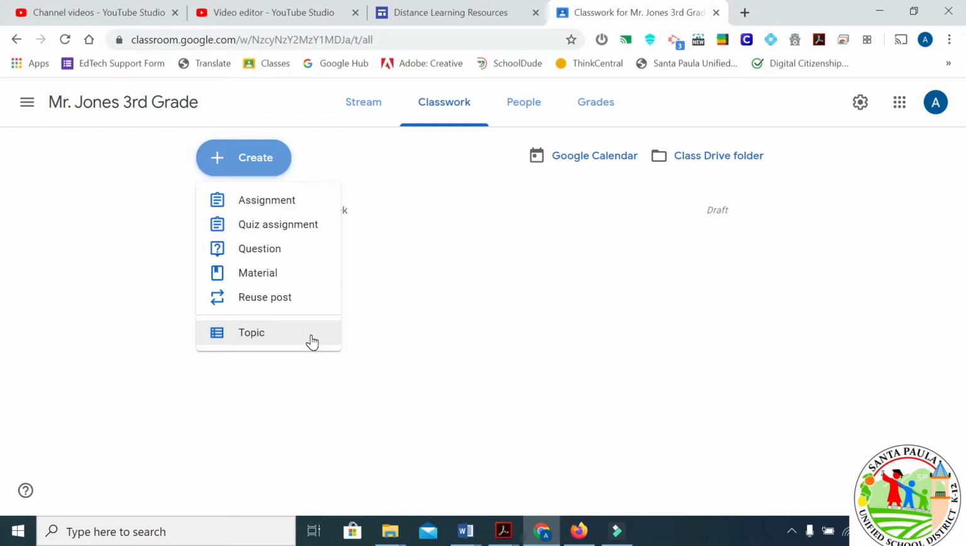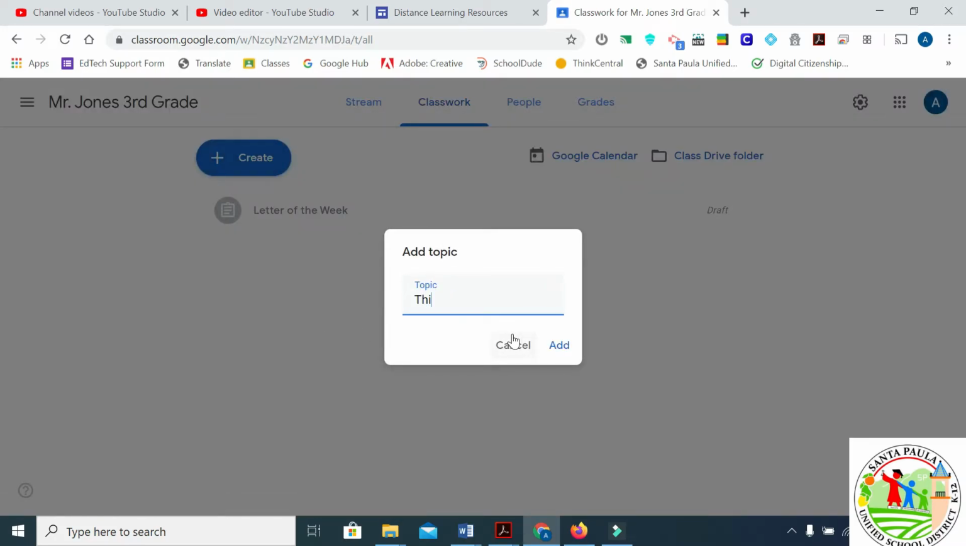But one thing that can work for all grade levels is if you create a topic called This Week, is just one option, is to, if you create it this week, then you keep that at the top, and now the assignments that you're working on for this week, you can just keep it in there, and I'll show you how that works.